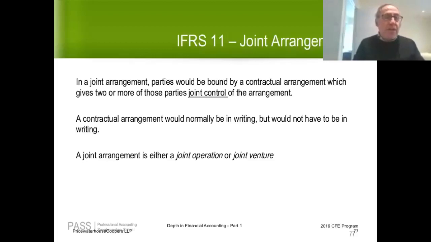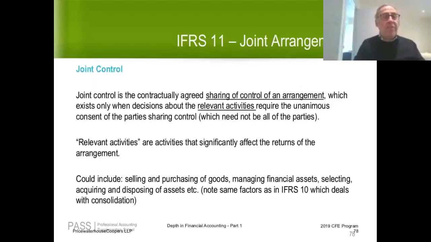A joint arrangement can either be a joint operation or it can be a joint venture. We'll see in a few minutes that the accounting is quite different depending on which of these categories a joint arrangement falls into. Let's talk for a moment now about joint control, because that's the essence of a joint arrangement. Without joint control, we don't have a joint arrangement.